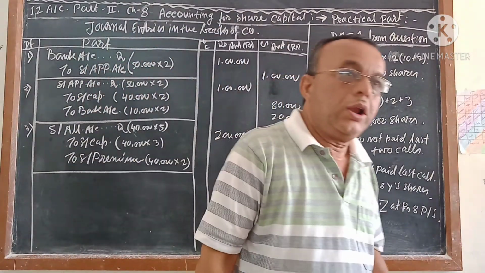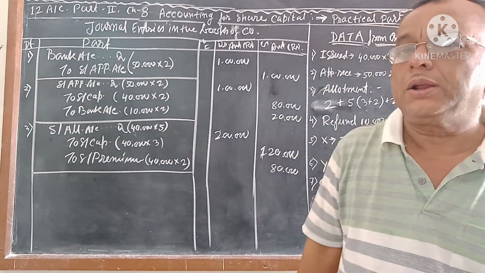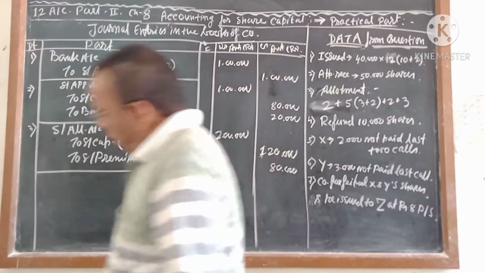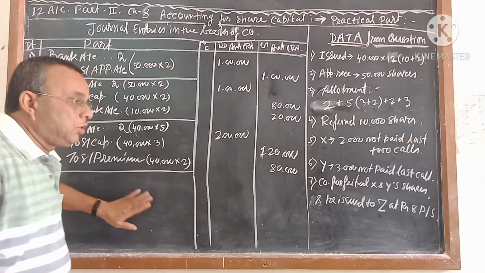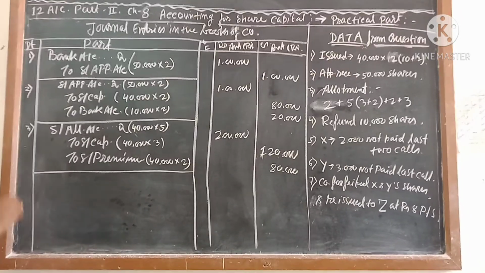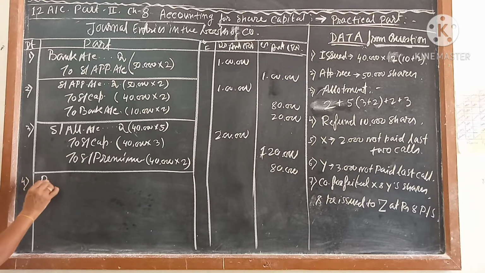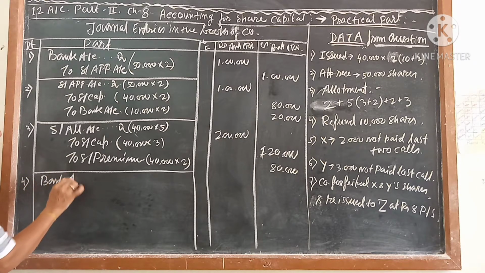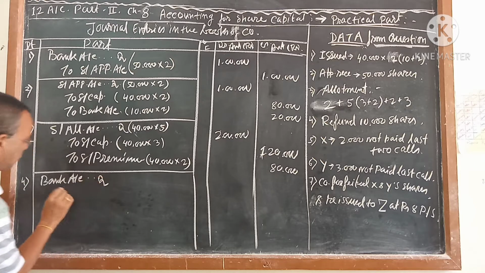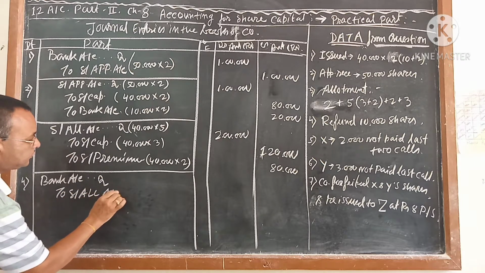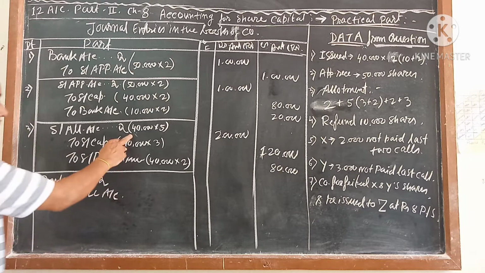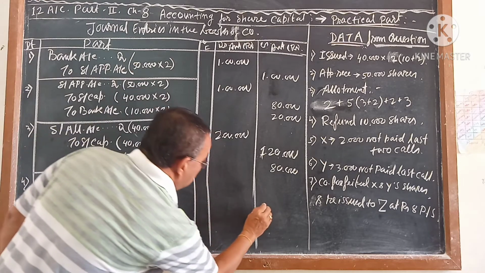But did you get all the allotment money from all the shareholders? Yes. We have received all this money from all the shareholders, so arrears will not come here. So now we receive the money, that is bank money. Bank account debit to share allotment account. Share allotment account, how much? 2 lakh. That you write, 2 lakh here.